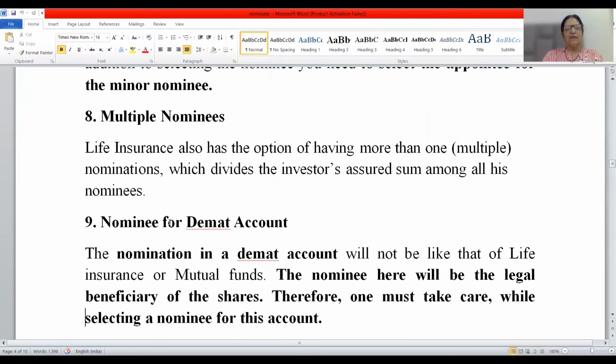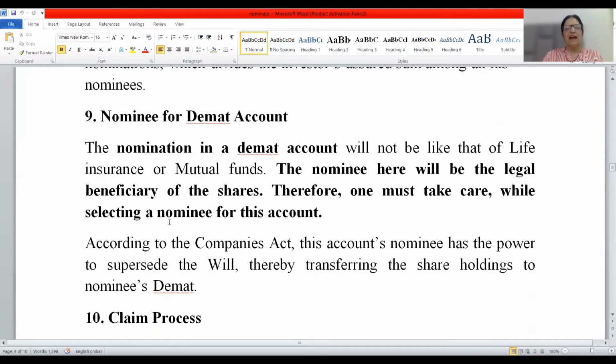The next one is the nominee for a demat account. The nomination in a demat account will not be like that of life insurance or mutual funds. So we have different rules here, altogether different rules. The nominee here will be the legal beneficiary of the shares. Therefore, one must take care while selecting a nominee for this account. So remember, friends, in the case of demat, the rules are different. Whosoever is a nominee, he will be the de facto beneficiary of the shares.